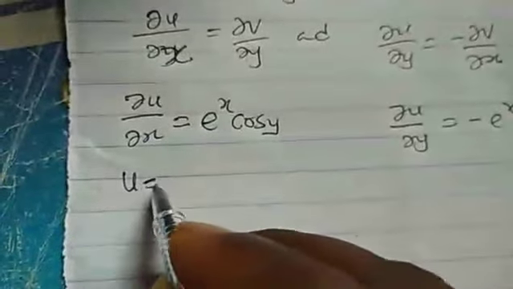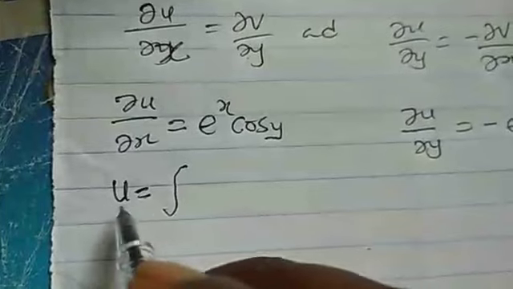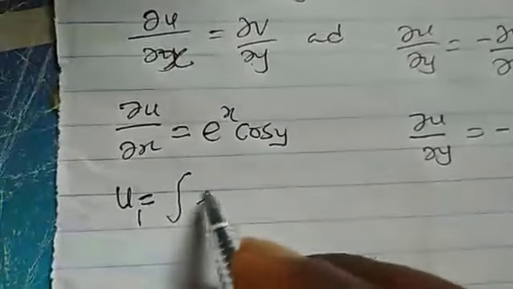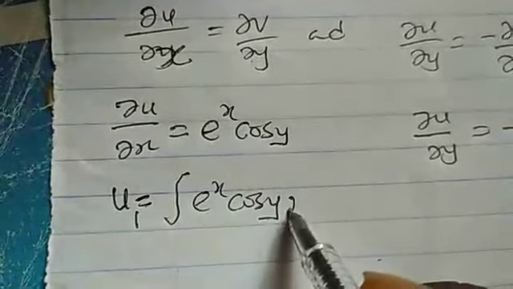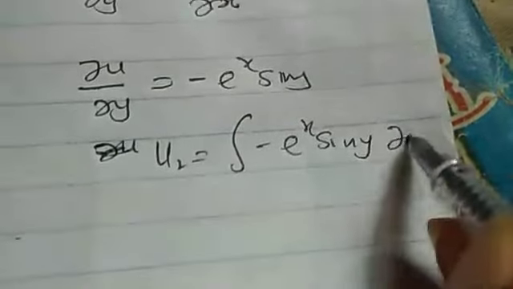I can now find my u here. If I find my u, means I will integrate. Let me call it u1, exponential s cos y, that will be with respect to x there. This one too, our u2 will be the integral of minus exponential s sine y with respect to y.